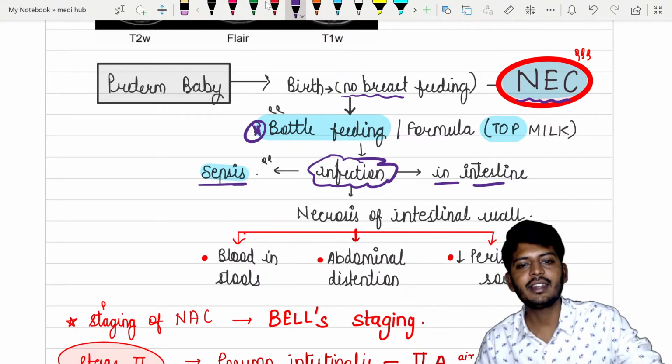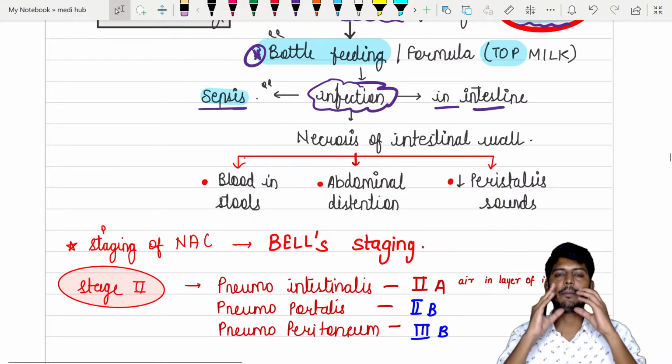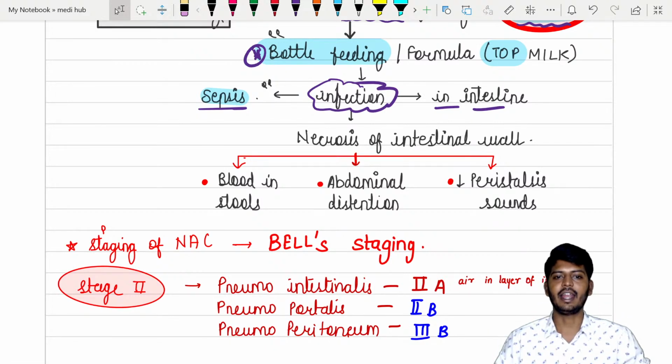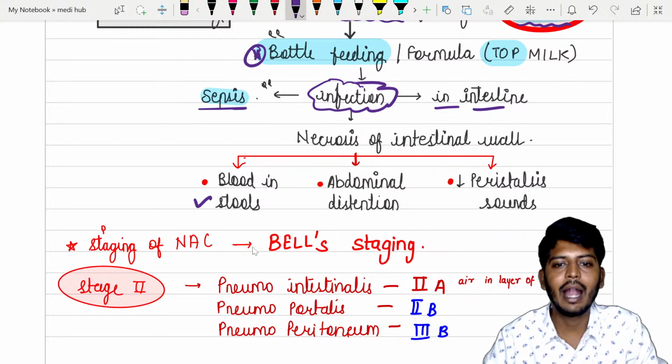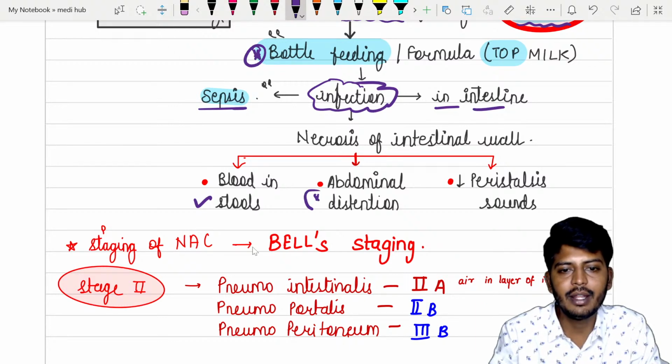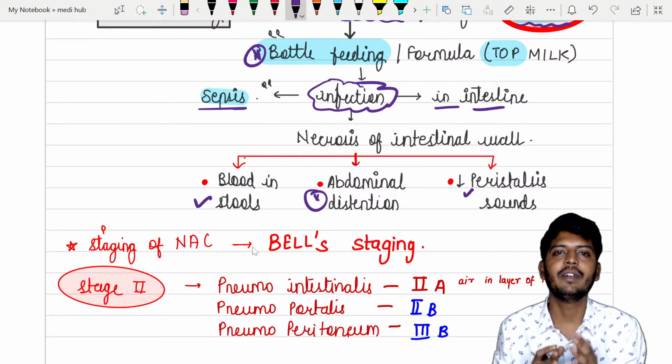Okay. In the intestinal wall, necrosis of the intestinal wall will occur. तो पहले क्या होता है? Bottle feeding. Bottle feeding के वजह से intestine infected. So because of which what can happen? The intestine can undergo infection and necrosis. So because of that, blood in the stools. What is that? Blood in the stool, and also abdominal distension will be there and decreased peristaltic sounds. तो मतलब क्या हुआ? Very simple. Bottle feed करवाए.